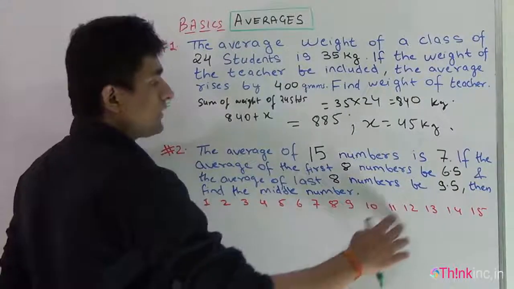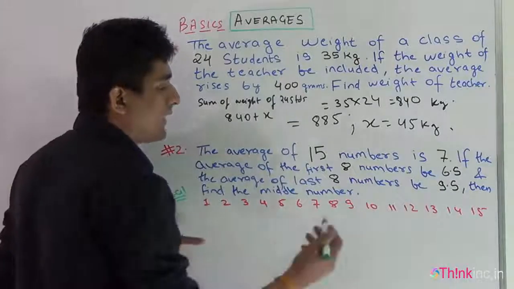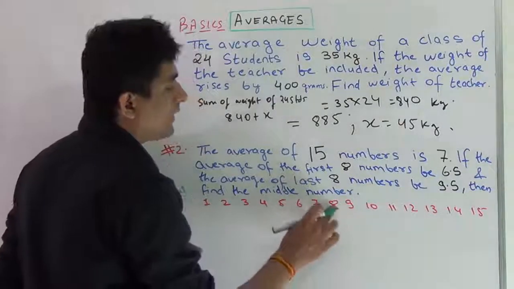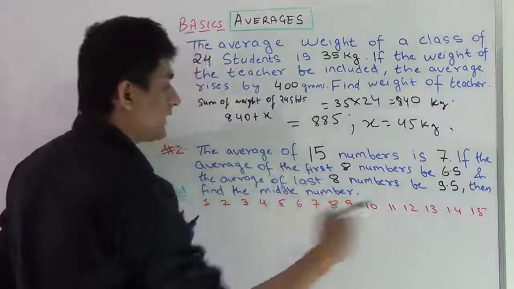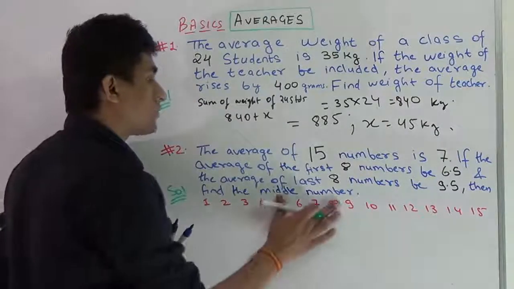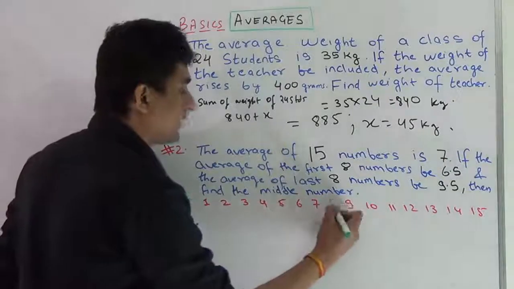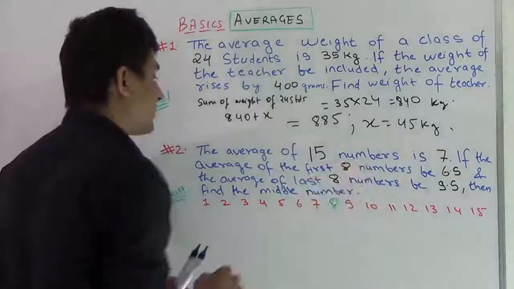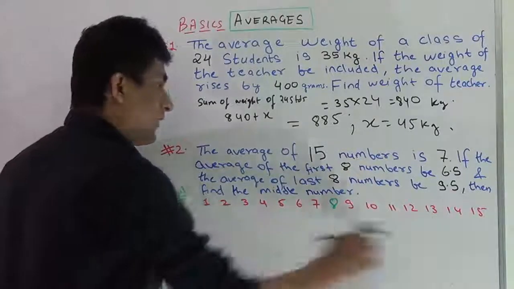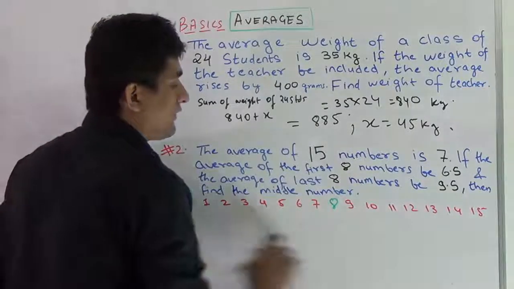First of all, we should find which number is the middle number. If I try to find which number is in the middle, I get that the 8th number is the middle number, because 7 are on this side and 7 on that side. So 8 is the middle number. It is also given that the average of these 15 numbers is 7, from here to here.